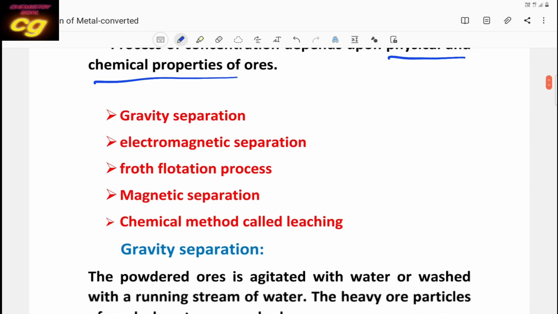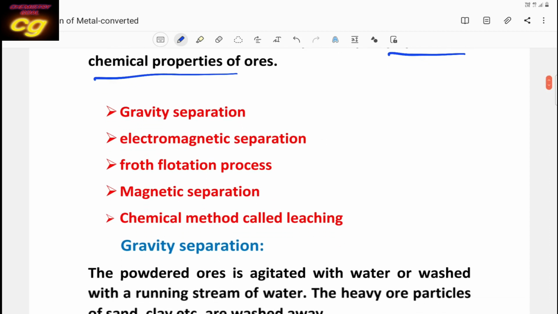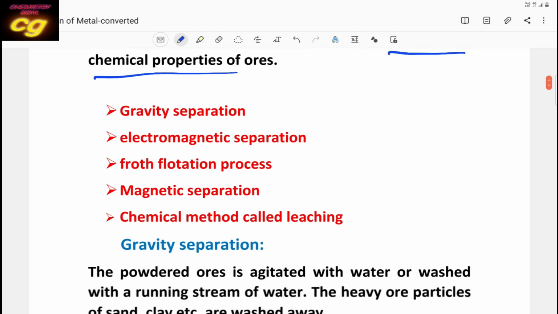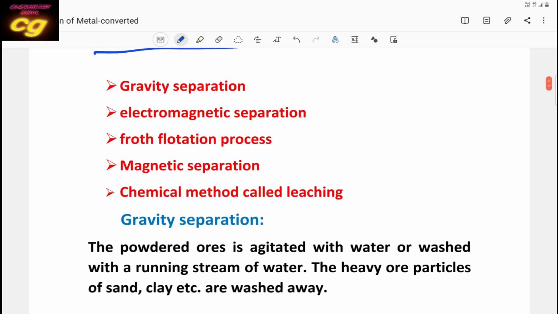One thing to remember: this chapter is very important. It involves mainly theory and some chemical reactions, but it is very important for class 10th up to 12th students, and also for JEE and NEET students who are preparing. Questions are also asked from this chapter, so you have to take care of this. What are the concentration processes? How will the impurities, that is gangue, be removed from the ores?